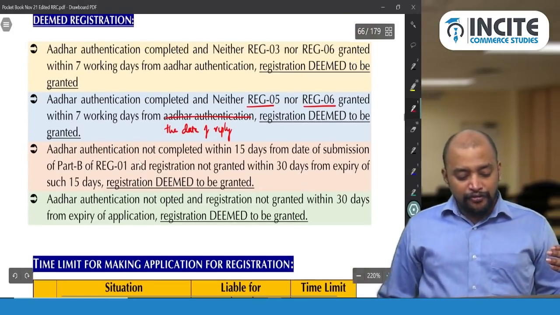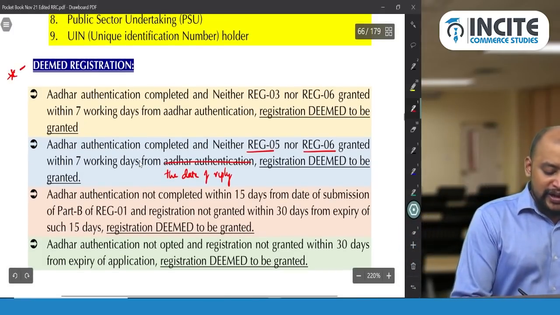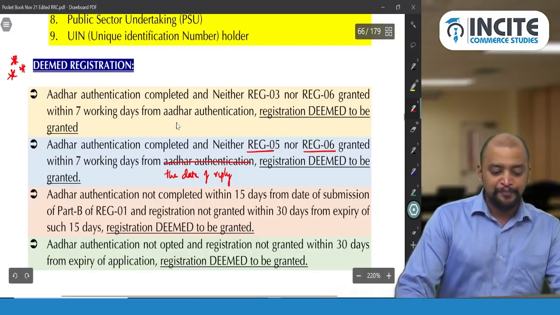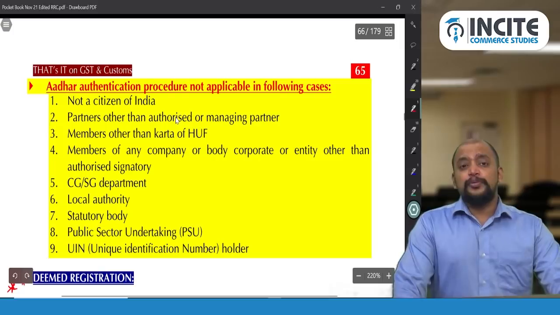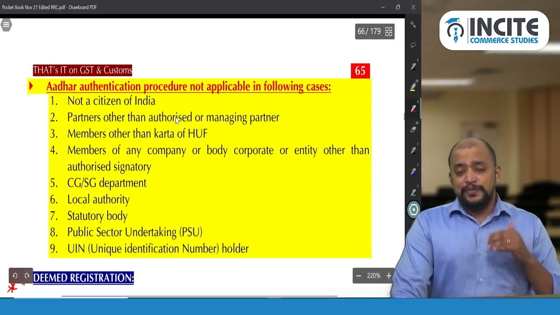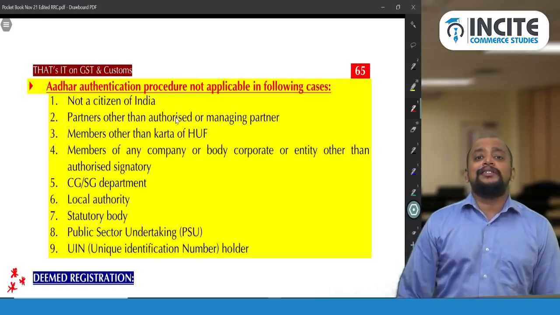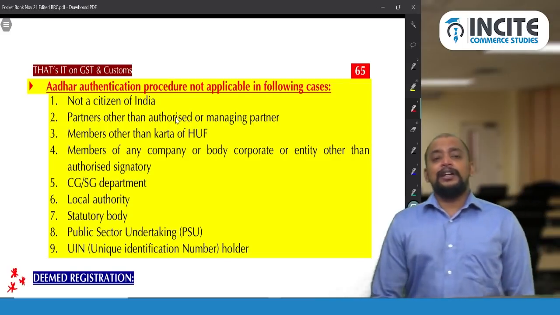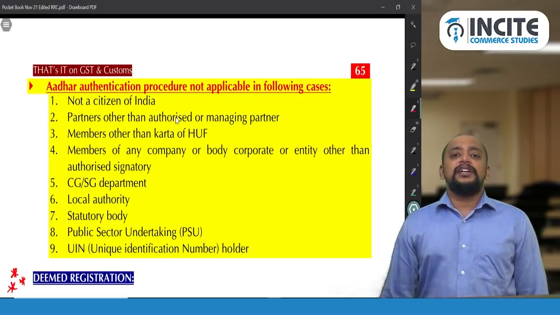So these are the 4 deemed registrations which you please remember. This is very important, so they may be coining some MCQs based on this. Then for some people, Aadhaar authentication procedure is not at all applicable. So what will be the deemed registration? Whenever they make an application within 30 days, they need to get it, because for them, first of all, Aadhaar authentication is not applicable. Then it means some other verification.